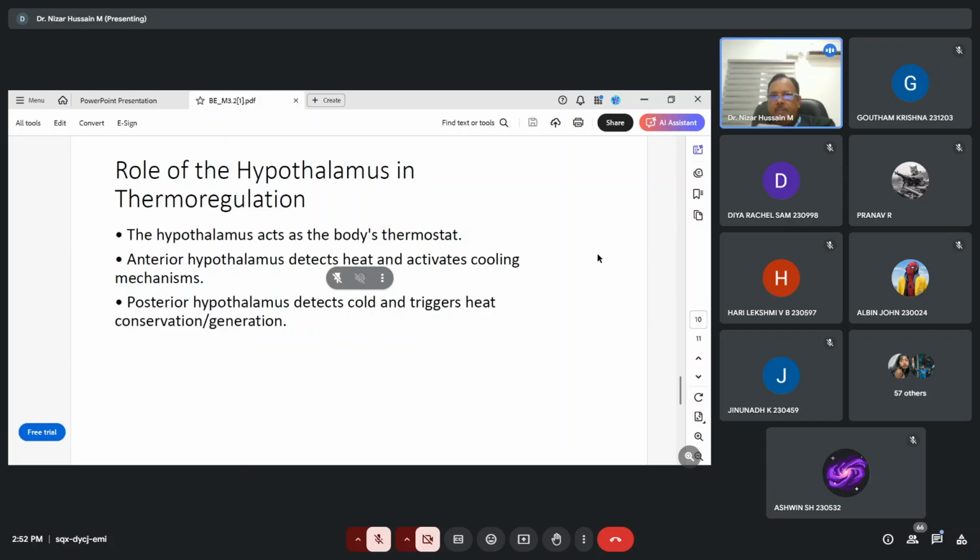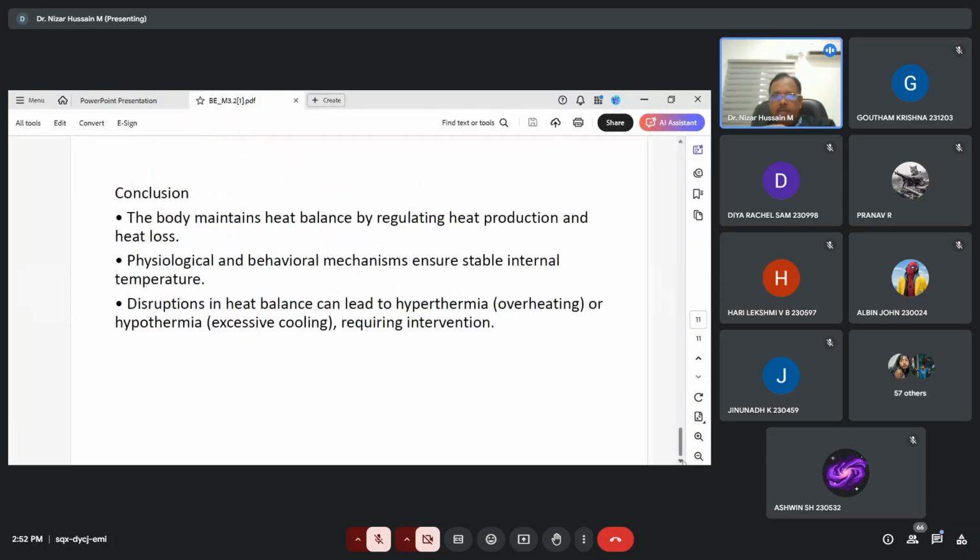This will control the temperature in our body. The anterior hypothalamus detects the heat and activates the cooling mechanisms, and the posterior hypothalamus detects the cold and triggers heat conservation and generation. These are the mechanisms for maintaining heat balance.